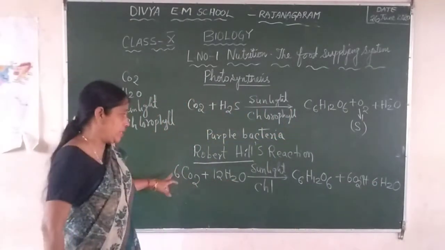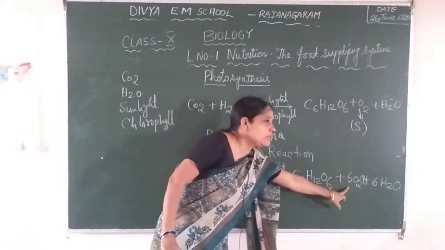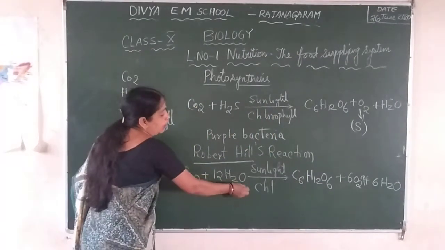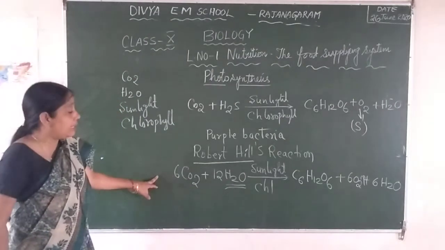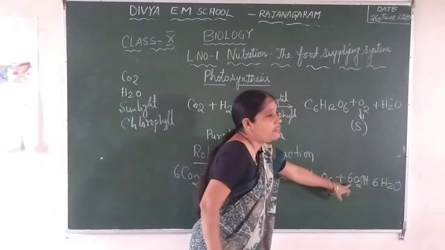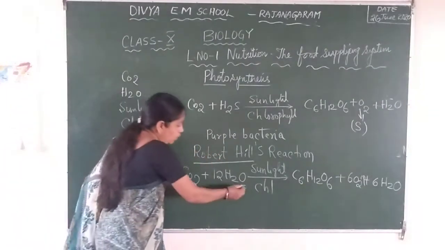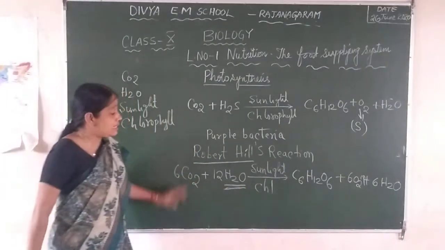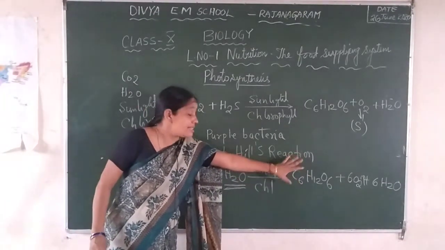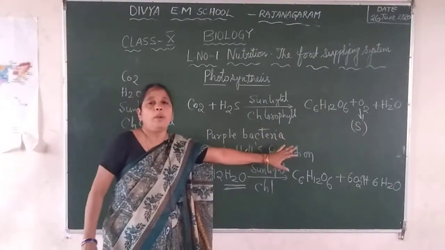From this equation, Robert Hill stated one thing: whatever oxygen is produced as an end product of photosynthesis comes only from the water, not from any other thing. That means whatever oxygen gas is produced during photosynthesis is not from the atmosphere or anywhere else. It is produced only from the water. That's why this reaction is also known as Hill's reaction. For this, the scientist Robert Hill also got the Nobel Prize.